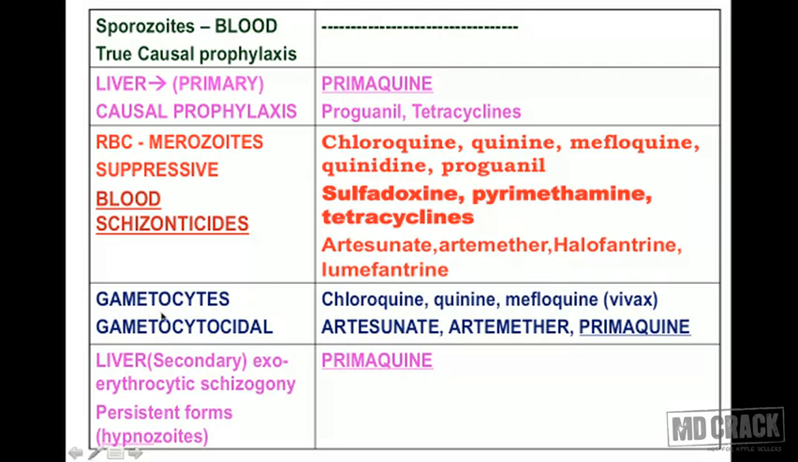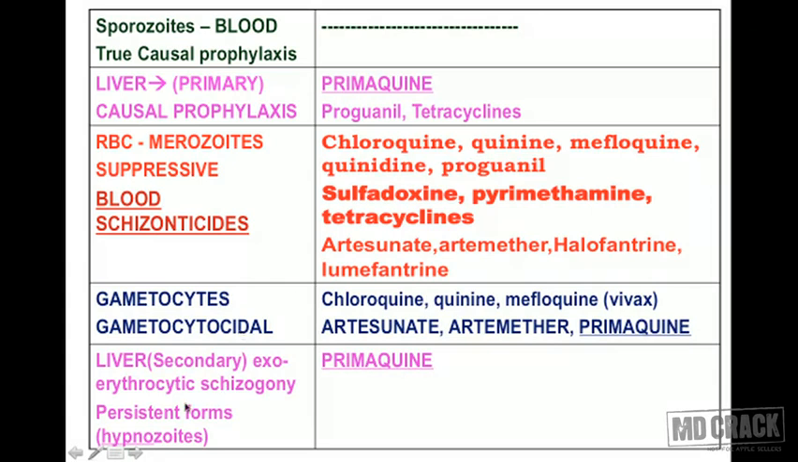Have a look at the list: chloroquine, quinine and mefloquine, especially useful as gametocytocidal for vivax malaria. In addition, you have artesunate and artemether. They also have this action. And again, the last name written here, primaquine, becomes extremely important. I would like to remind you, primaquine was active against the primary liver stage. Now primaquine is also a gametocytocidal.